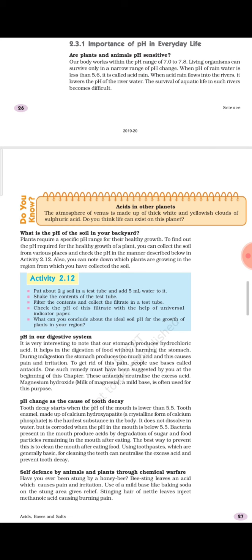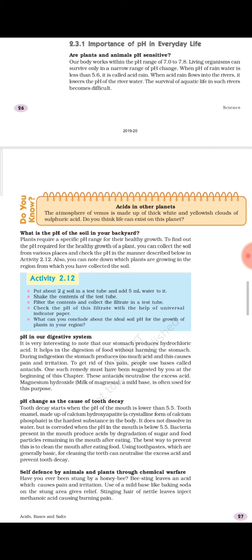Now the best way to prevent this, with the help of a neutralization reaction, here you can apply the same concept. When the condition of the mouth becomes so much acidic, which is not at all required, to neutralize that excess acidic condition, definitely we are going to use some basic thing. So here that basic substance is toothpaste. So the best way to prevent this is to clean the mouth after eating.